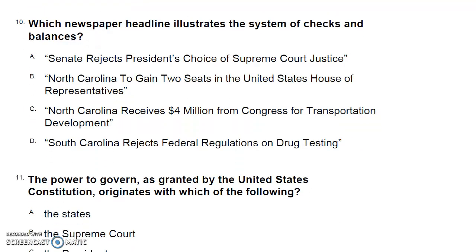Number 10. Which newspaper headline illustrates the system of checks and balances? A. Senate rejects President's choice of Supreme Court Justice. B. North Carolina to gain 2 seats in the United States House of Representatives. C. North Carolina receives $4 million from Congress for transportation development. D. South Carolina rejects federal regulations on drug testing.